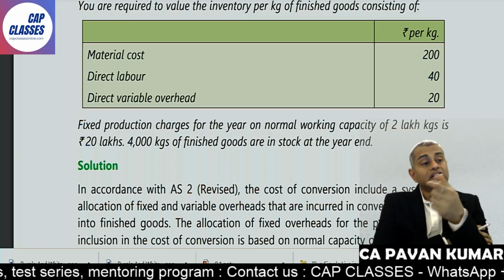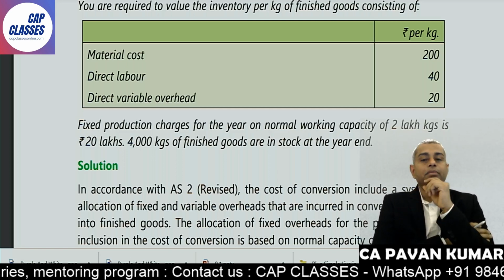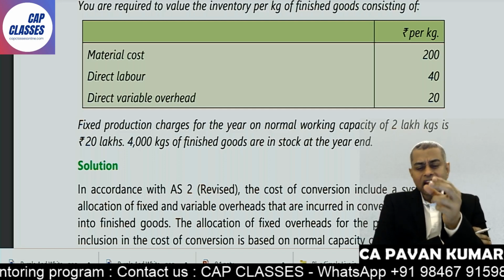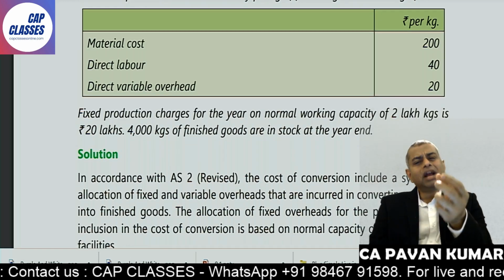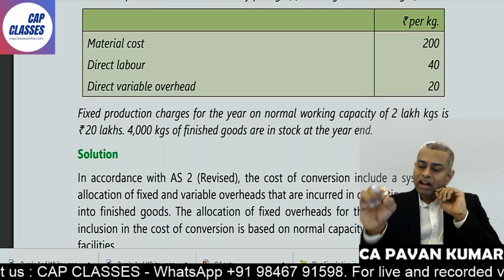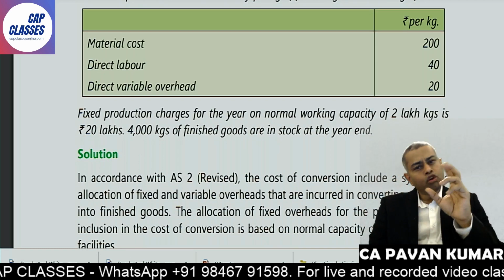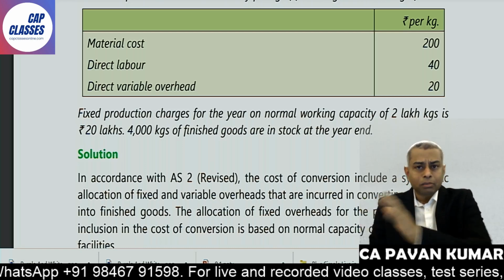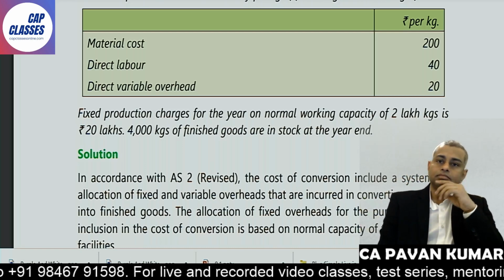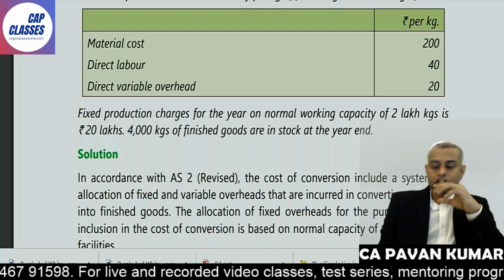Okay. So what are fixed overheads? 20 lakhs. What is normal capacity? 2 lakhs. Can you calculate what is fixed cost per unit of normal capacity? 20 lakhs divided by 2 lakhs, 10 rupees. Common sense. Fixed overheads are to be recovered based on normal capacity. You have studied somewhere. So that is 10 rupees.